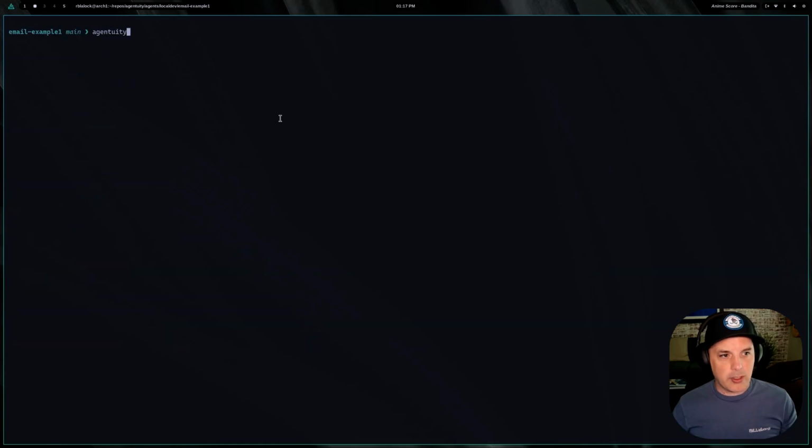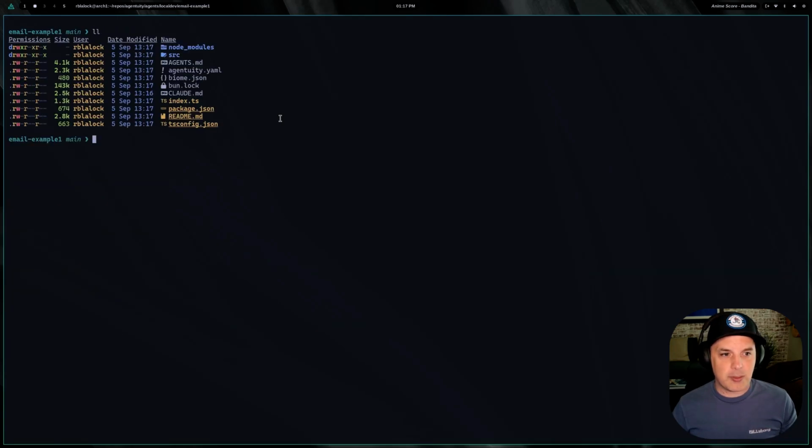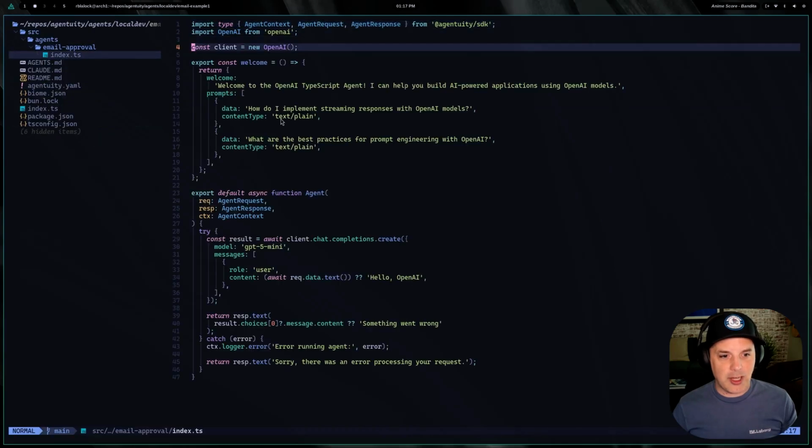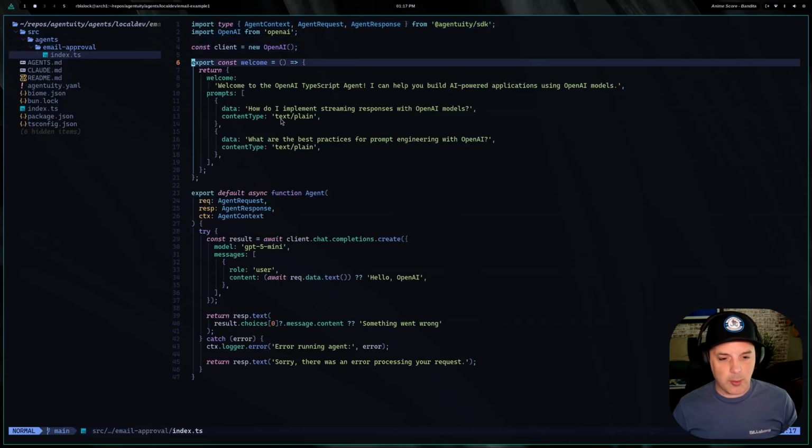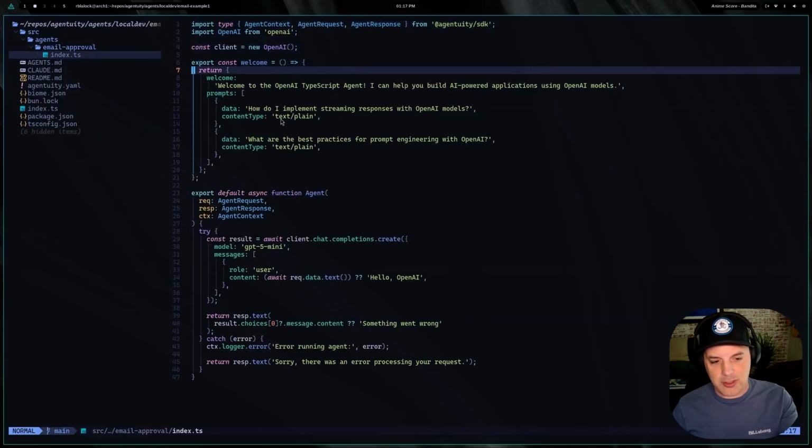Let me go ahead and deploy it really quick. Here, let me just show you real quick the structure. So the structure is pretty simple. And then there's this really, really simple agent here. And the template that we picked was OpenAI. And it's just using the completions SDK with GPT-5 Mini. We'll change that to the new responses one here in a minute. And that's it. It just spits out whatever we send it and it'll answer it or whatever.